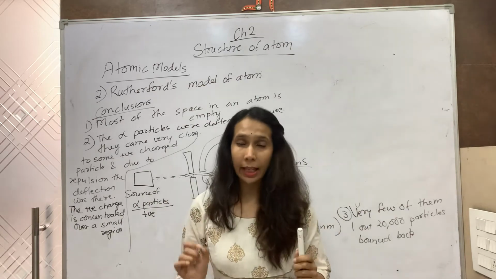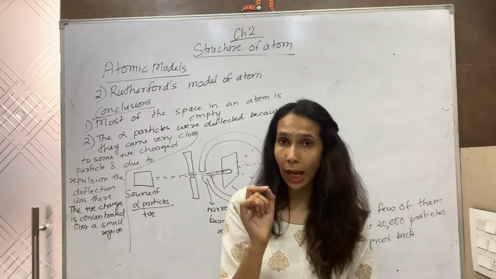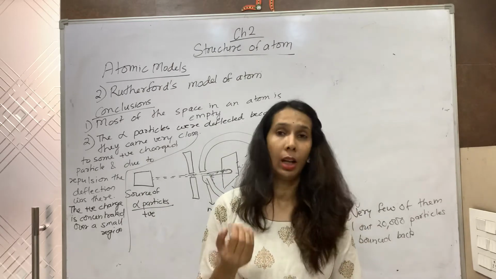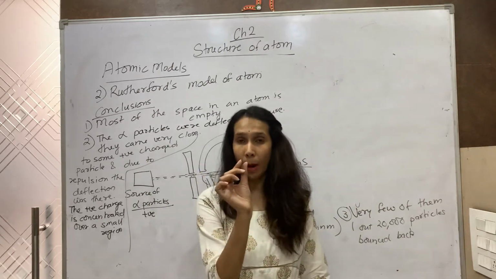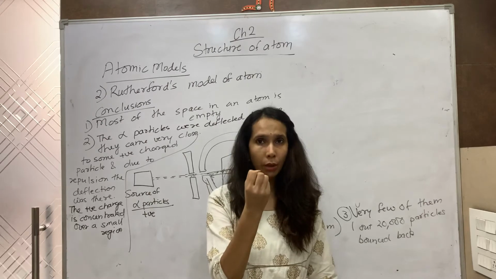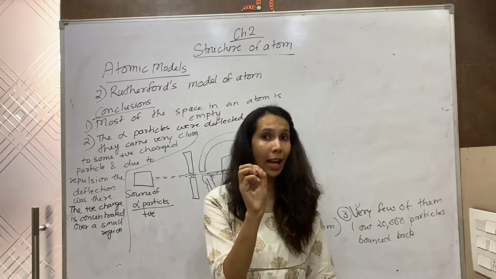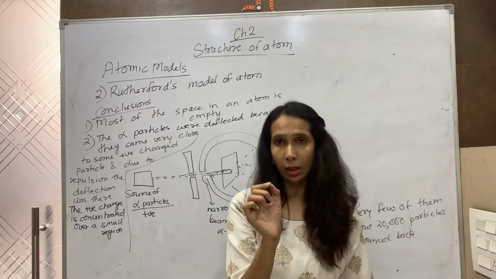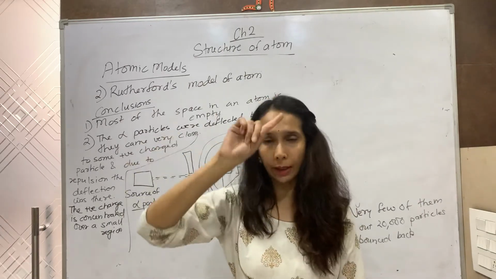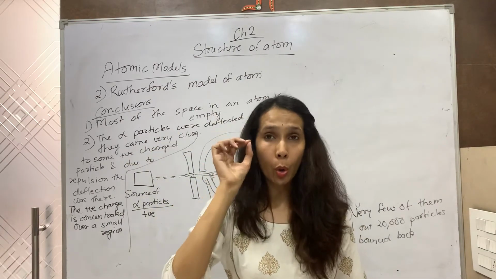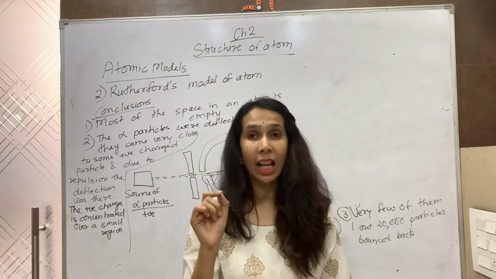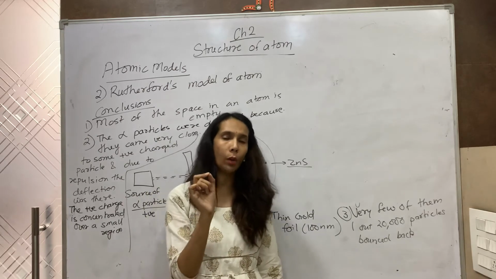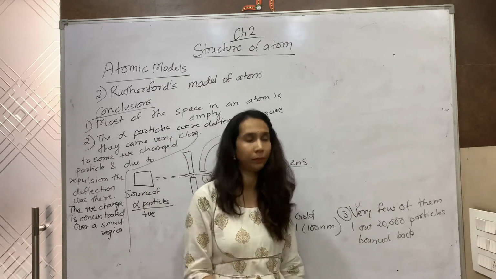So that means the alpha particle has collided with something very hard. Hard means that the whole mass of the atom is concentrated over that region, and that region is a very small part of the whole atom. So he concluded that the mass of the atom is also concentrated over a small region in an atom.